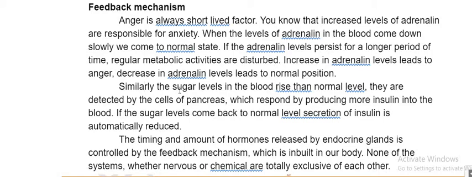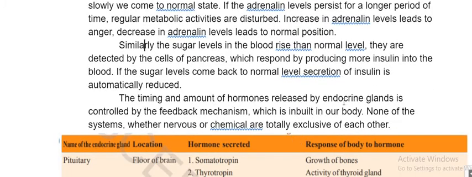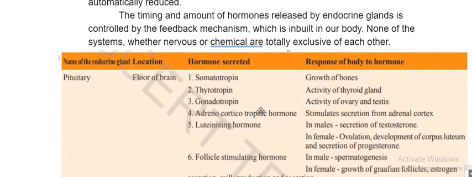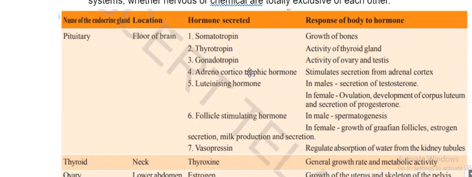Adrenaline is also the same. Are you under tension? Release. The adrenaline gland will release adrenaline until you come down. When you feel okay, I am safe, then it will stop. Such a great mechanism it is, the feedback mechanism between the adrenaline gland and this coordination system. So there are many of these actually.